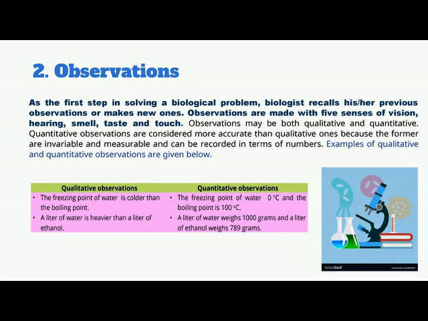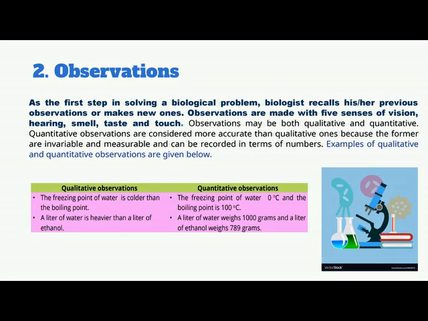Qualitative observation: the freezing point of water is colder than the boiling point. A liter of water is heavier than a liter of ethanol. And quantitative observation: the freezing point of water is 0 centigrade and the boiling point of water is 100 centigrade. A liter of water weighs 1000 grams and a liter of ethanol weighs 789 grams.